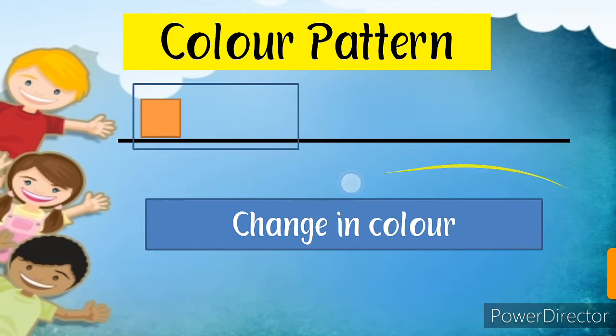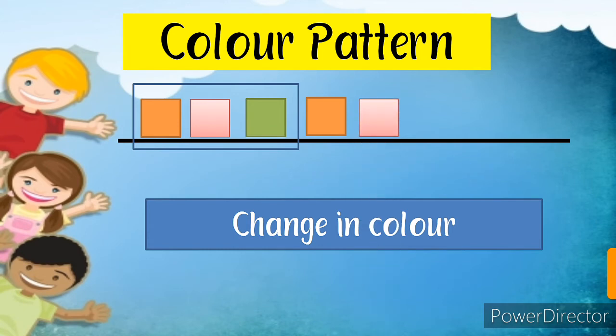Square, square, square. Three squares are here. All three are the same in size, but all three are different in colors. Let's see: orange, pink, green. This is the color pattern. Orange, pink and green. This is again a color pattern.